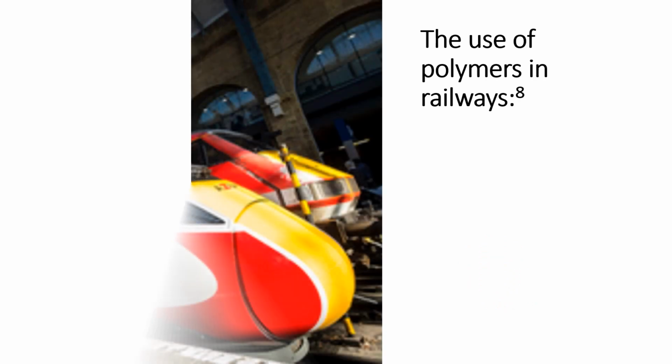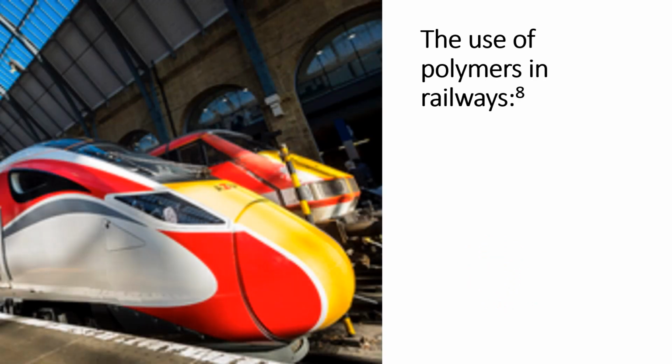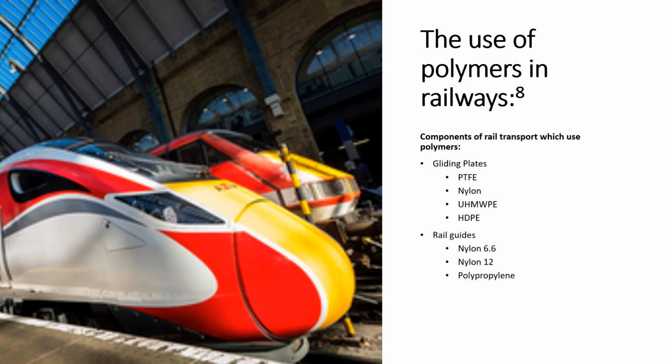Polymers are also extensively used in railways. A few examples include PTFE and nylon in gliding plates, nylon 12 and polypropylene in rail guides, and PTFE in pantographs. I will be focusing on the use of PTFE, also known as polytetrafluoroethylene, in gliding plates. The monomers that form PTFE are